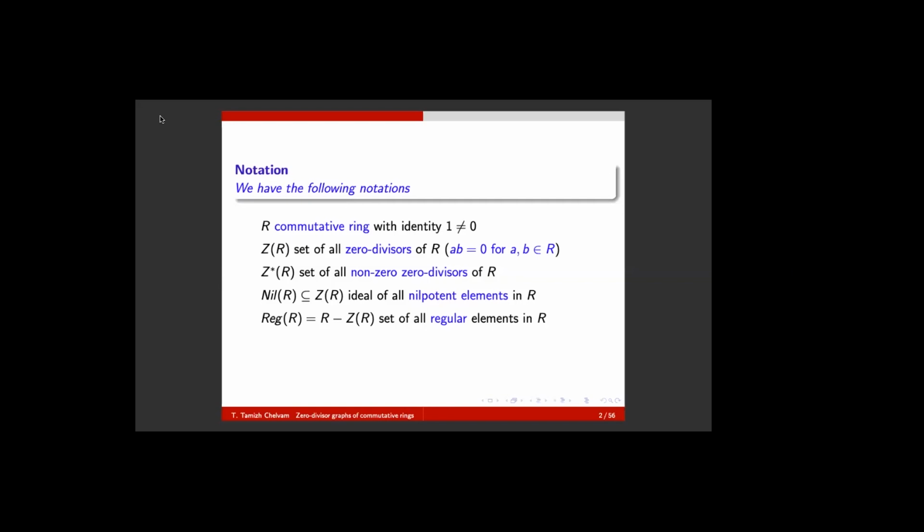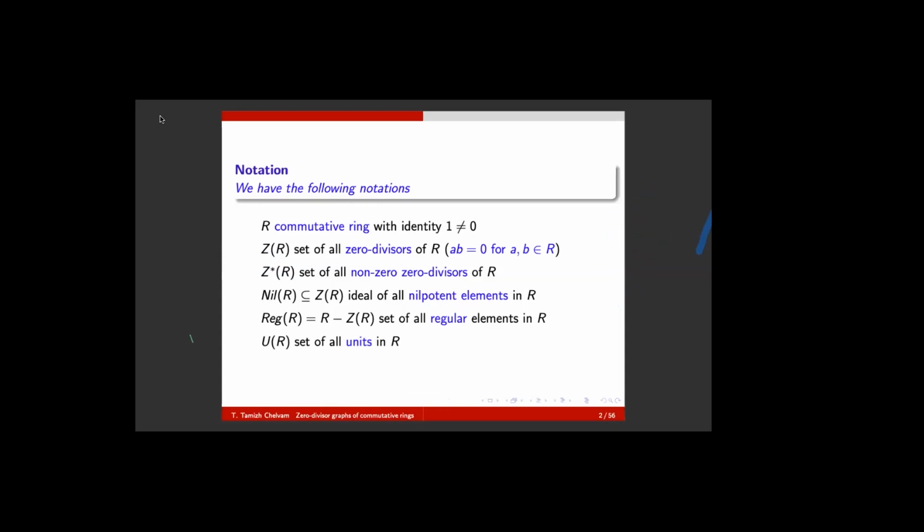According to Kaplansky, if you take a ring R and zero divisors of R, an element which is not a zero divisor is called a regular element. Of course, participants may recall the concept of von Neumann regular: an element a of a ring is called regular if there exists b such that a equals aba. But in our context, regular element means it is not a zero divisor. I will come to specific examples a little bit later.